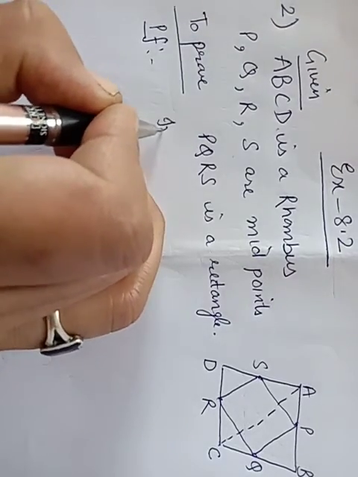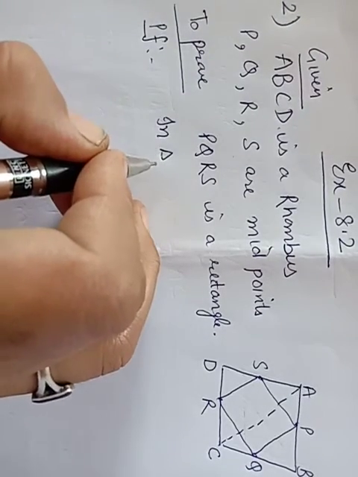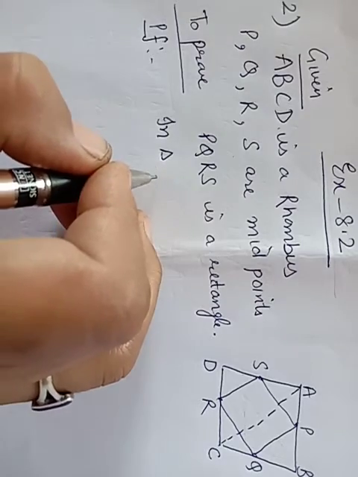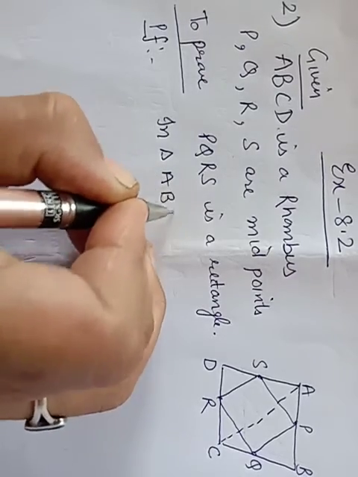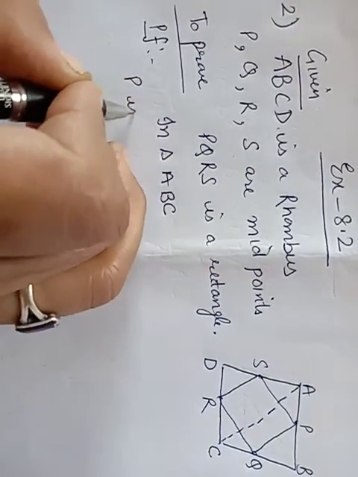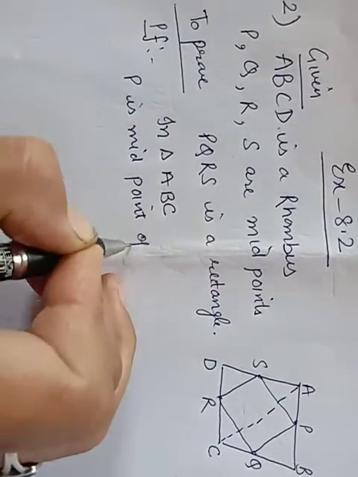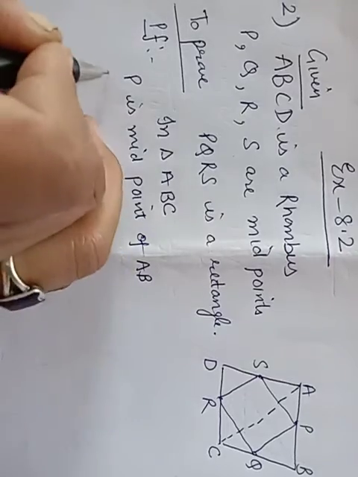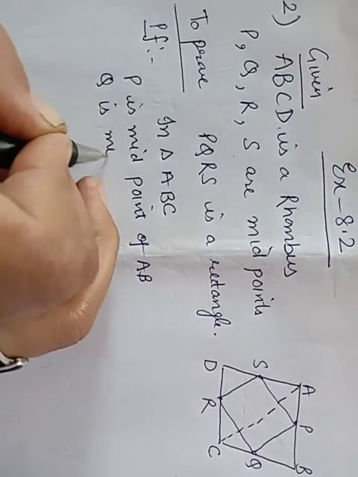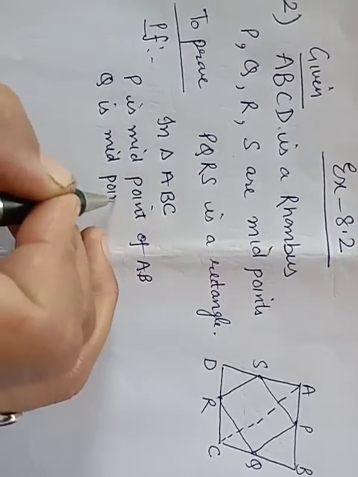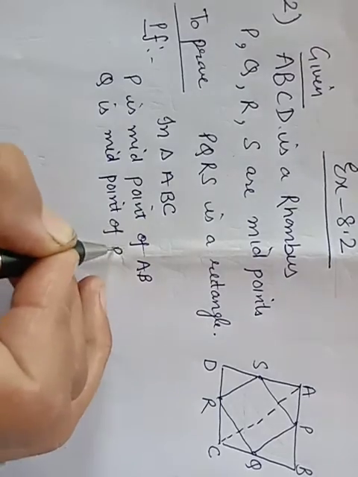Firstly, take triangle ABC. In triangle ABC, P is midpoint of AB and Q is midpoint of BC.